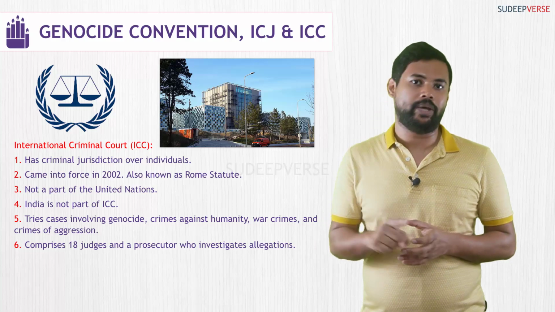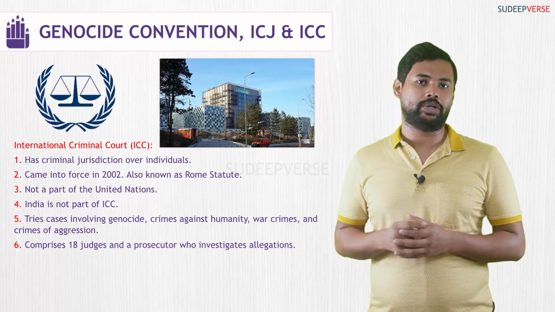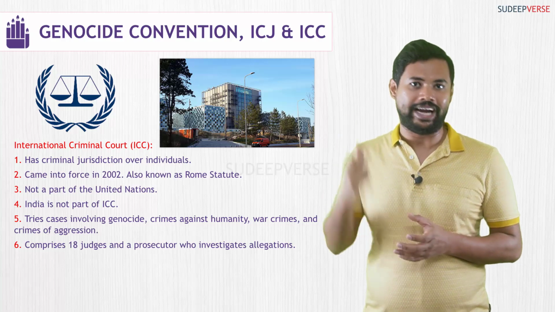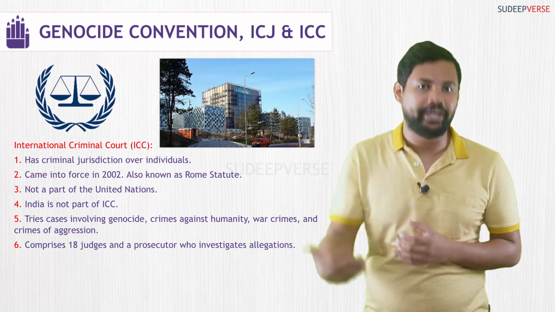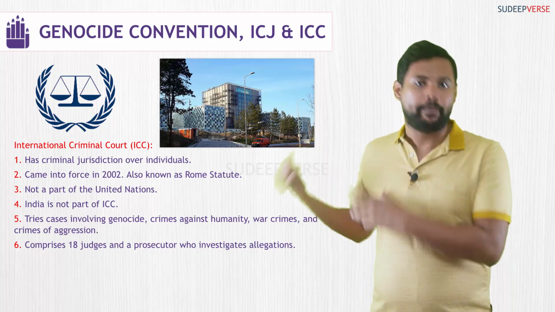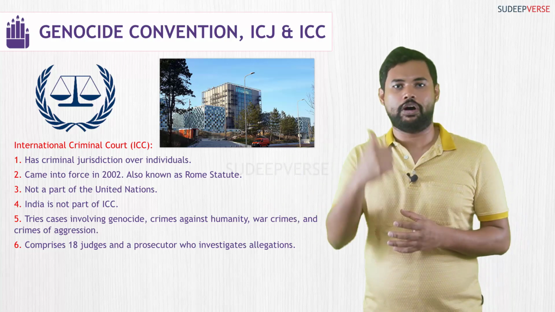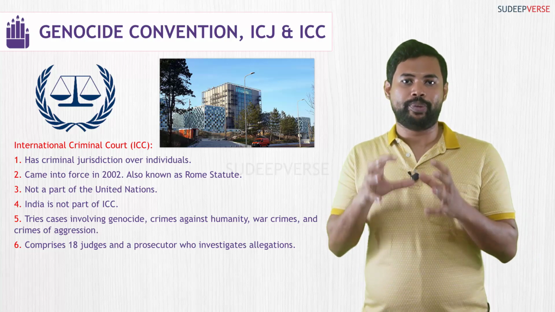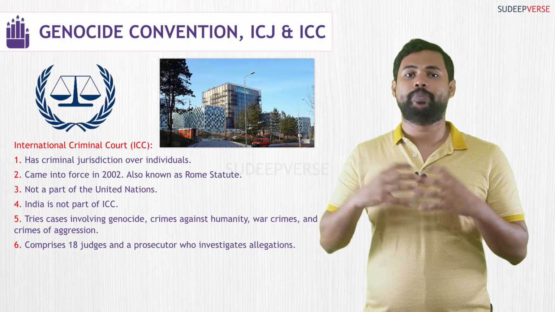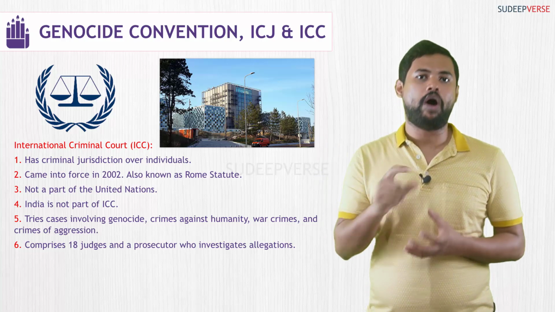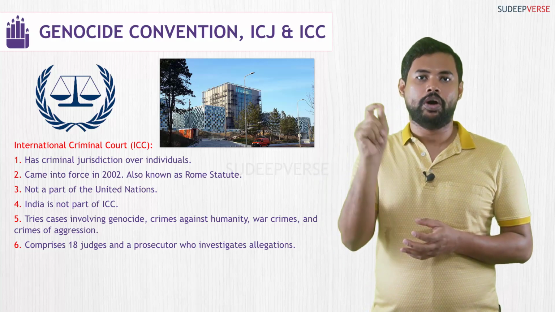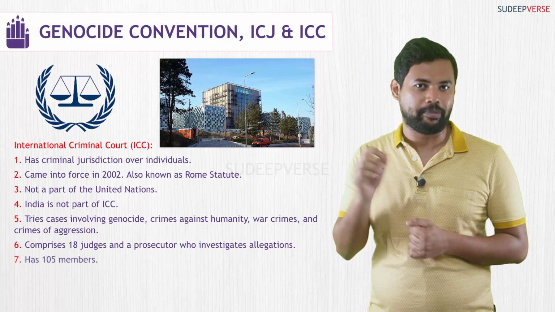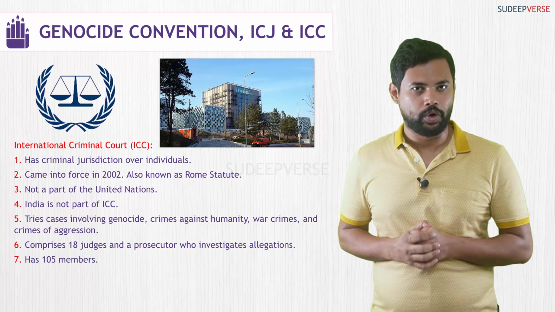And there will be one prosecutor, and this prosecutor will investigate any allegation, and if the prosecutor feels that the particular allegation has some validity, then the prosecutor will recommend the judges to take up this case in the International Criminal Court. Now, these judges should be elected from within the members of this International Criminal Court, or those members who have signed the Rome Statute. There are around 105 members who are the signatories of this Rome Statute.